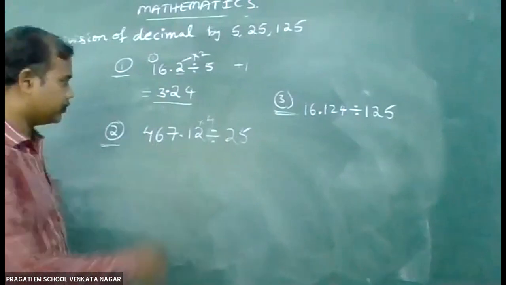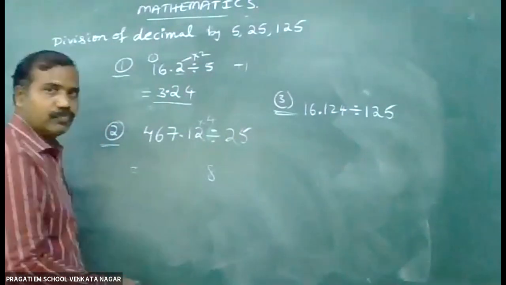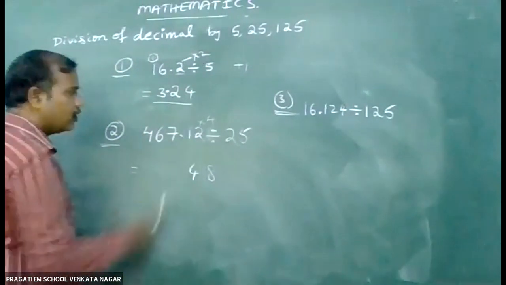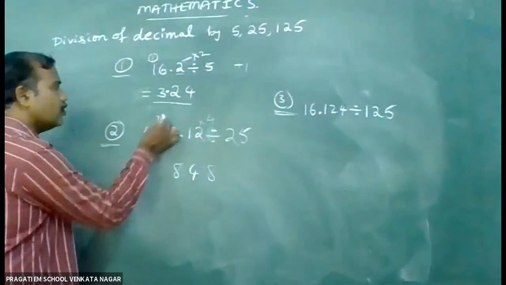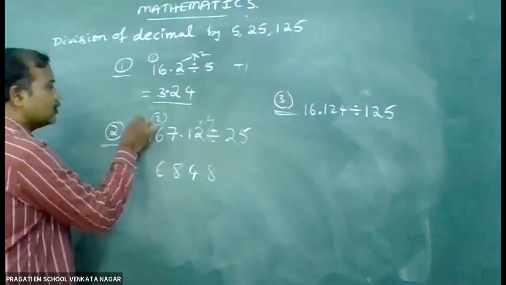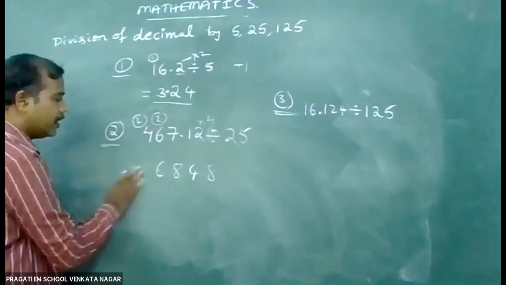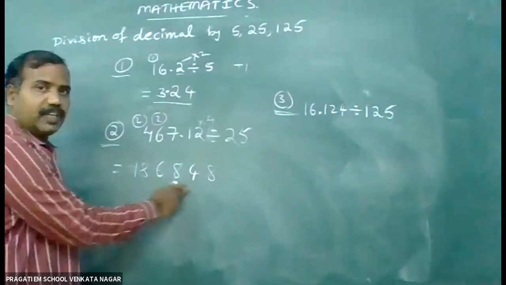Okay, children. 4 2s are 8. 4 1s are 4. 4 7s are 28, 2. 4 6s are 24 plus 2, 26. 4 4s are 16, 16 plus 2, 18. So this is the answer, 186848.